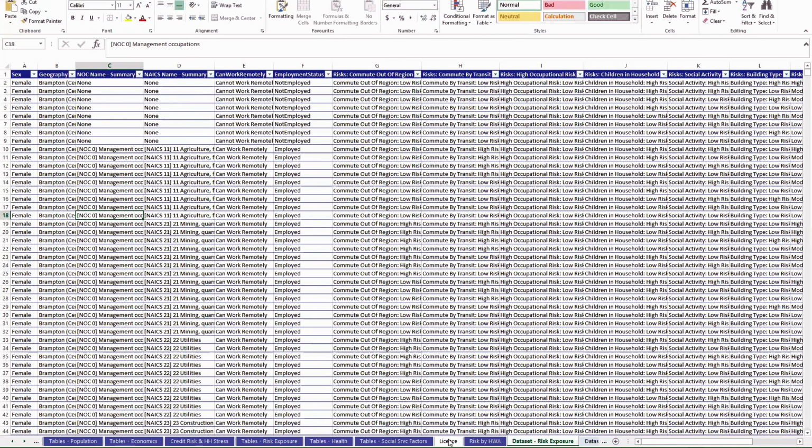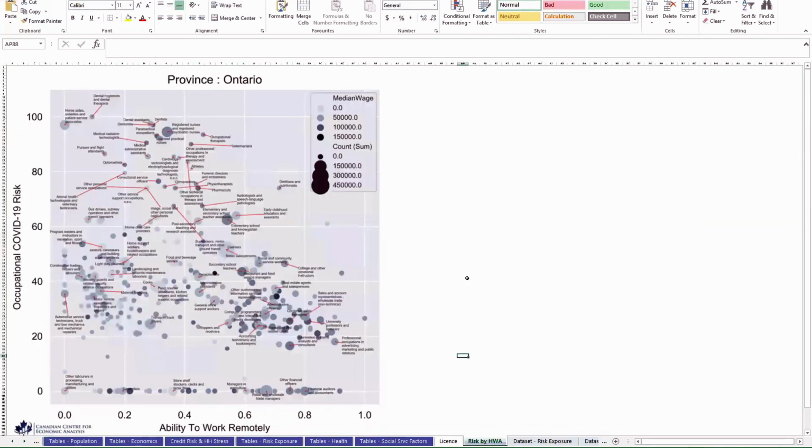All right, the last thing I'll show you is this figure in this tab here. This is a visualization of the ability to work remotely and occupational COVID risk. You can see that there seems to be a little bit of a correlation. So higher ability to work remotely is closer to the 1, less ability is closer to 0.